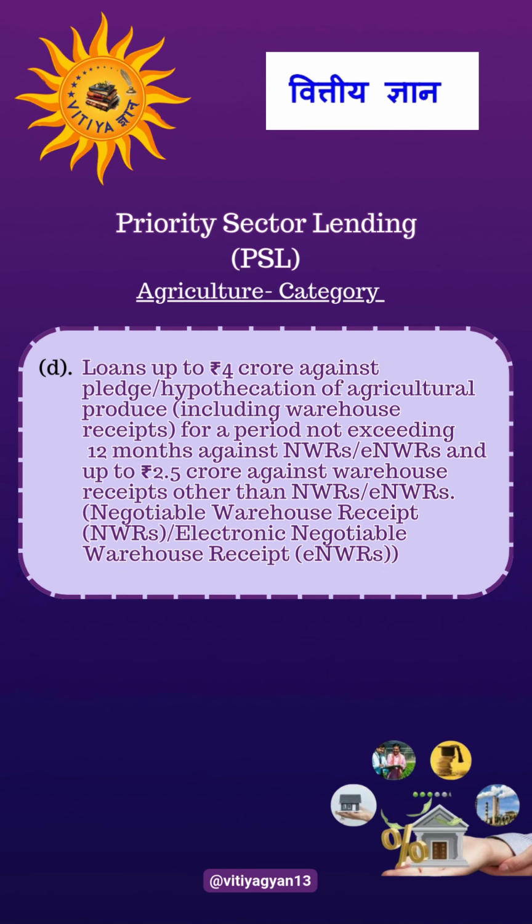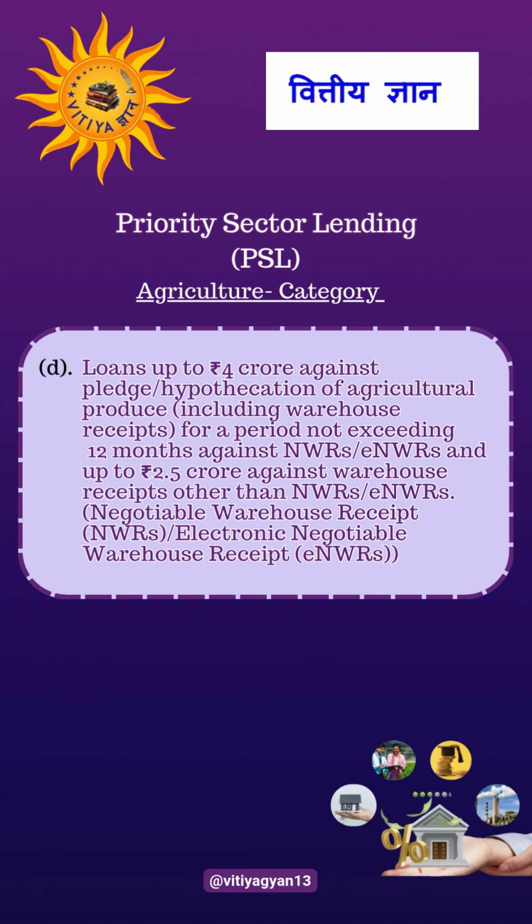The next norm is loans up to rupees 4 crore against pledge hypothecation of agriculture produce including warehouse receipts for a period not exceeding 12 months against negotiable warehouse receipts or electronic negotiable warehouse receipts, and up to rupees 2.5 crore against warehouse receipts other than negotiable warehouse receipts or electronic negotiable warehouse receipts.